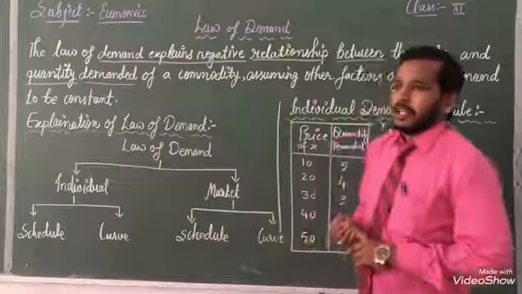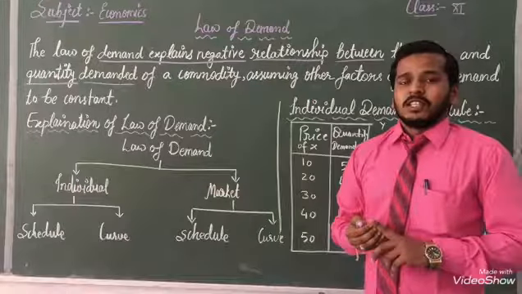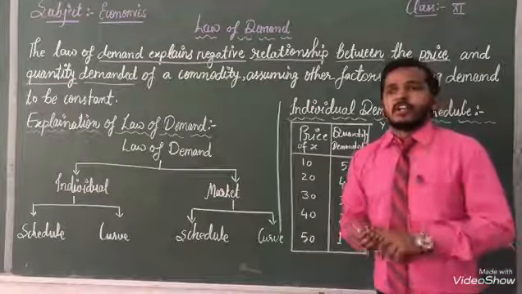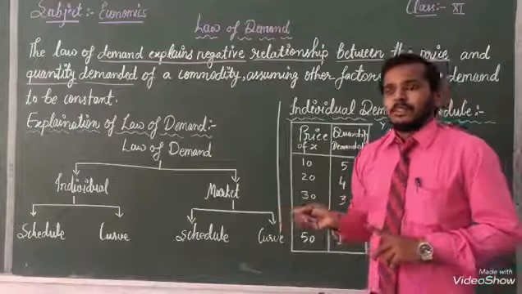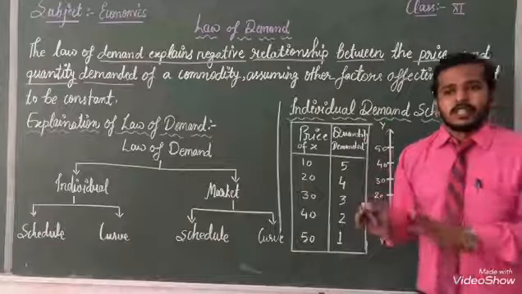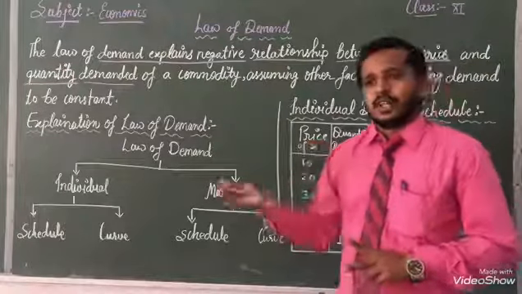For example, if a particular good is priced at a high level in the market, we use very little of that good. If in future that particular good or service becomes very cheap, we will take extra.